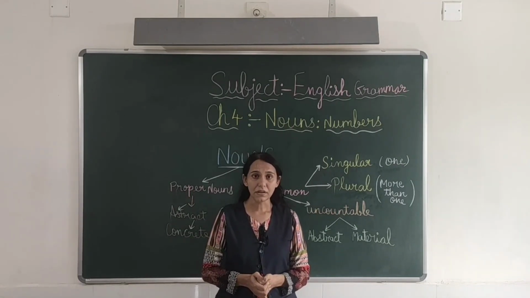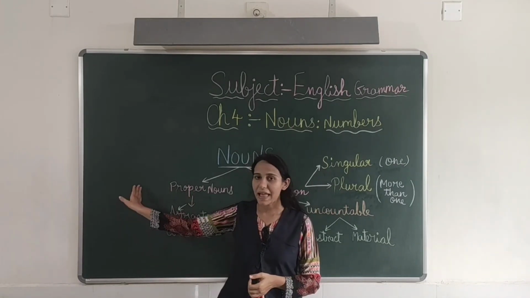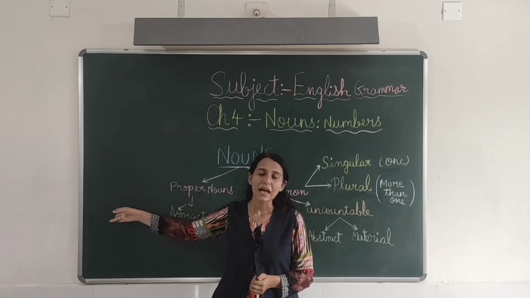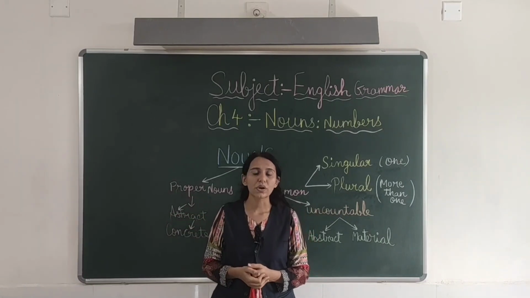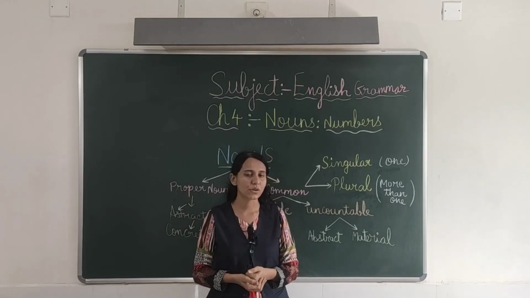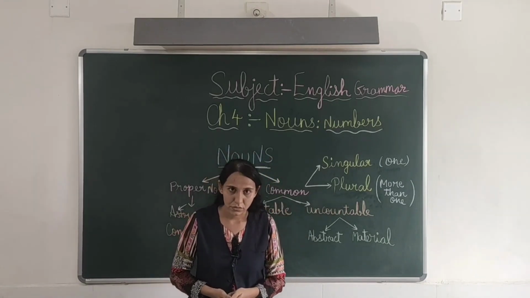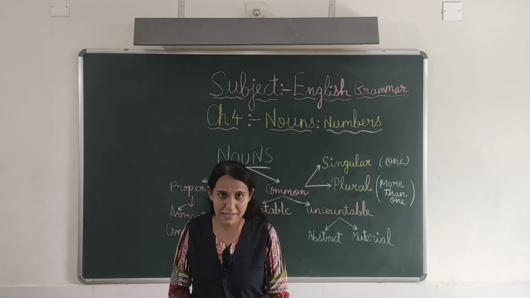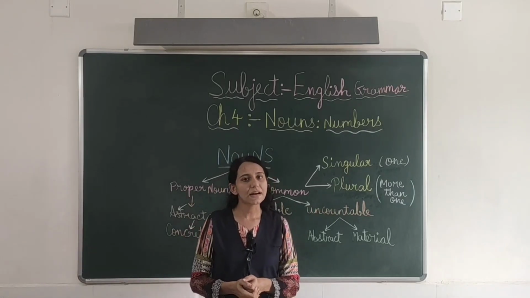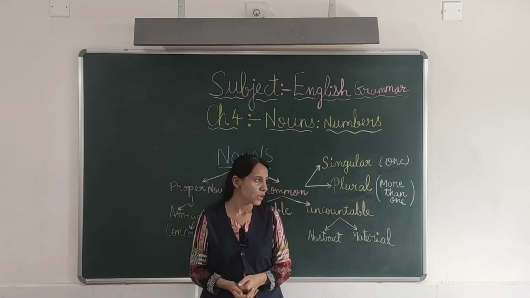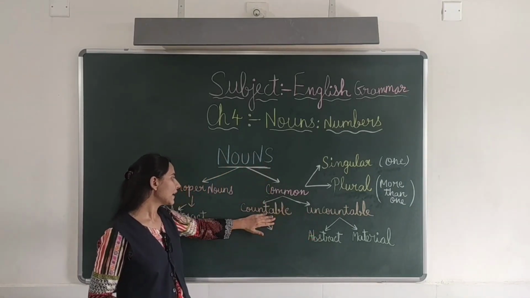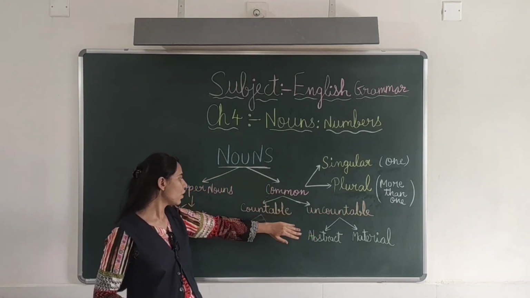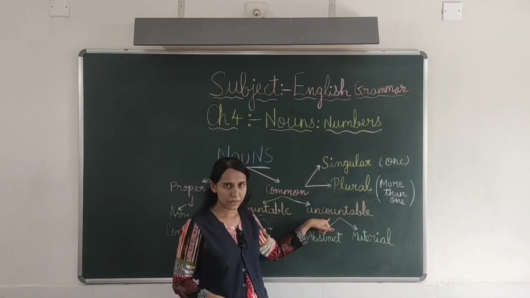Now for example, you can count this blackboard, so it is a countable noun. You can count your fingers, so it is a countable noun. But for example, can you count rice? No, so it is an uncountable noun. So nouns which we can count are countable and nouns which we cannot count are uncountable.